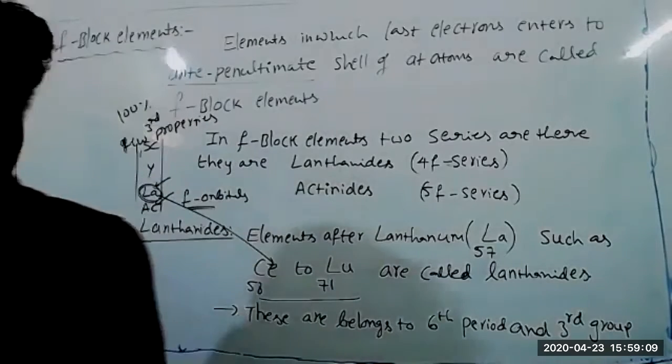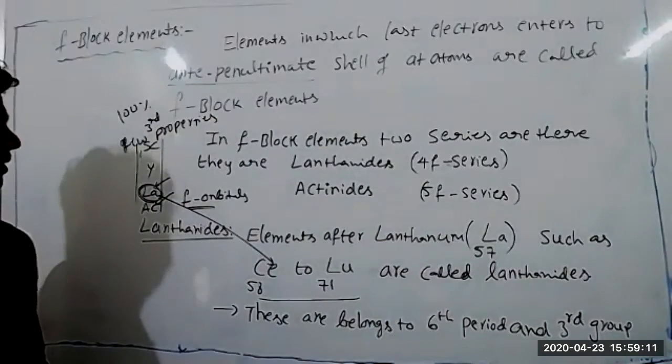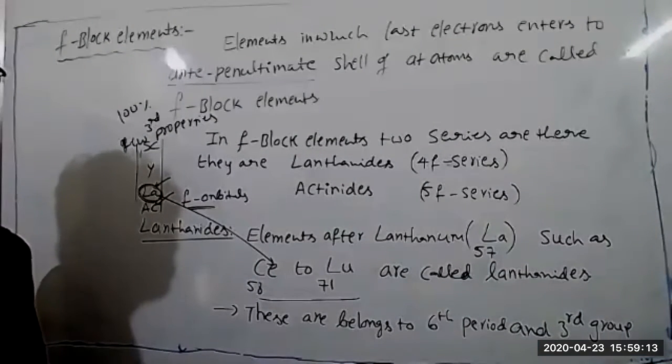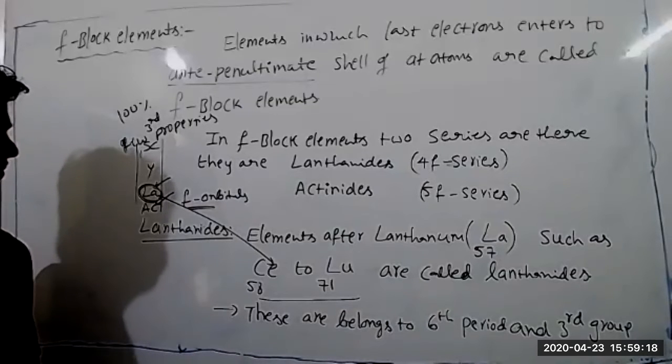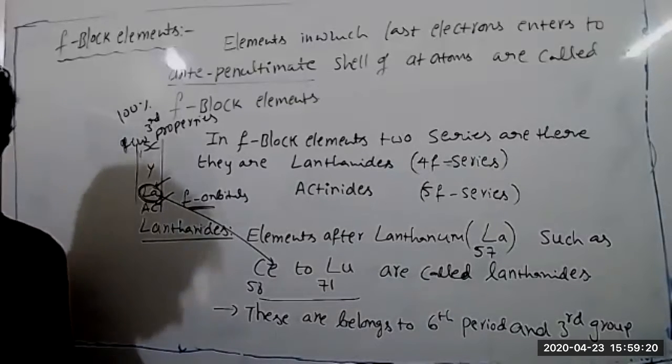Okay, completed lanthanide definition. Next, actinide.